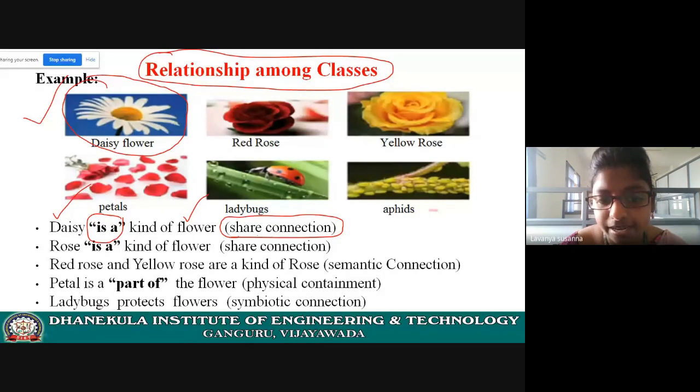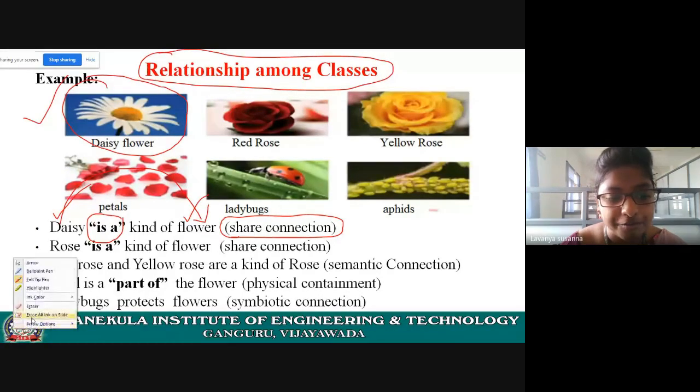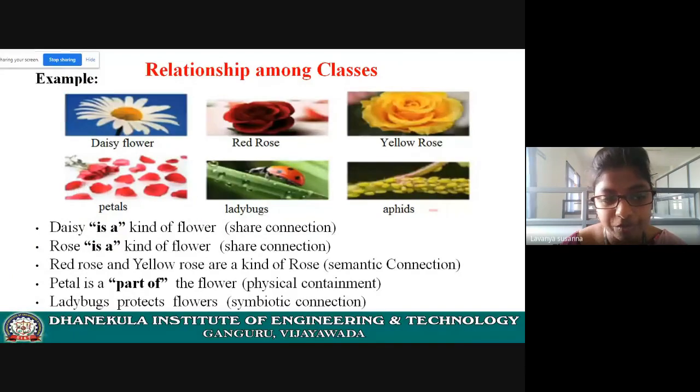Next, let us see what is the connection between daisy and flower. The connection is sharing. That means the daisy class shares the properties of the flower class. So the connection between daisy and flower is sharing. Next, let us see rose. See the image. This is a rose, right? Rose is a kind of flower. Here rose is a class, flower is a class.